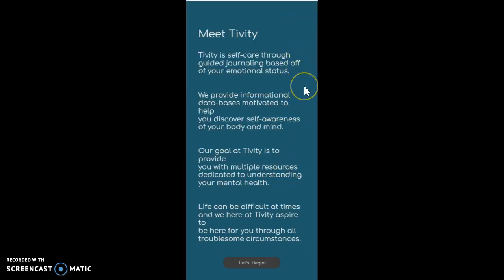So Tivity is self-care through guided journaling based off of your emotional status. We provide informational databases meant to help you discover self-awareness of your mind and body. Our goal here at Tivity is to provide you with multiple resources dedicated to understanding your mental health. Life can be difficult at times, and we here at Tivity aspire to be here for you throughout all troubled circumstances. So that's basically what the app is going to be about. So let's begin.